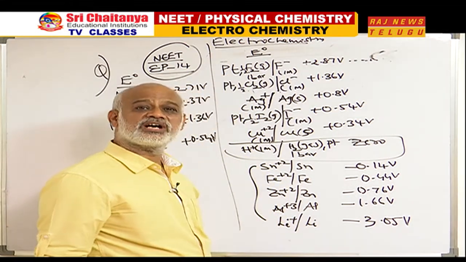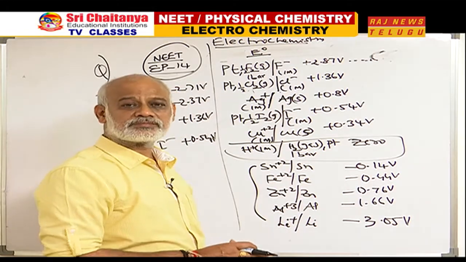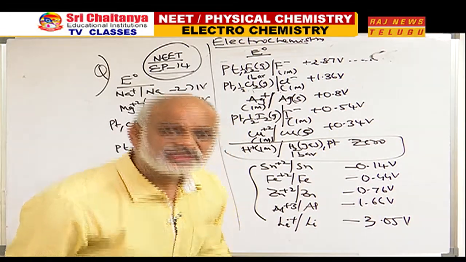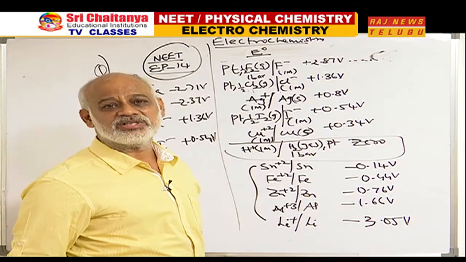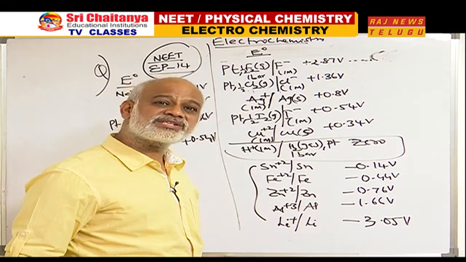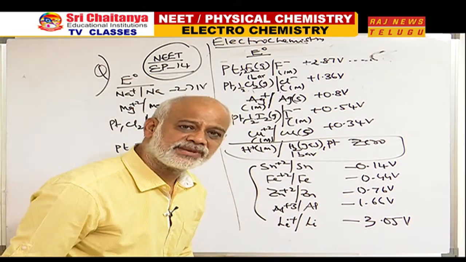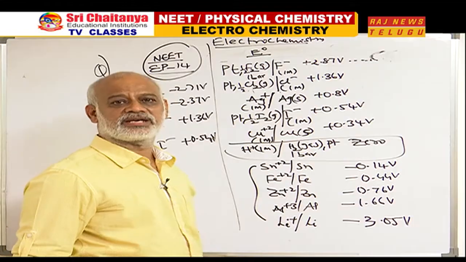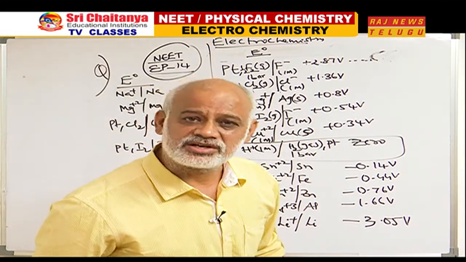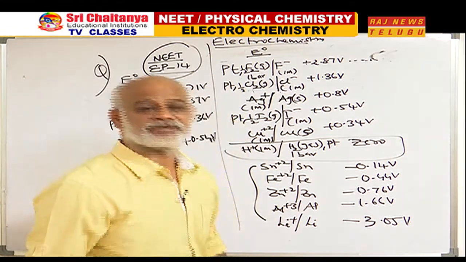A reducing agent should undergo oxidation very easily. Anything which has the greatest tendency to undergo oxidation must have the highest SOP, least SRP. In this series, which has the least SRP? Li+ to Li.